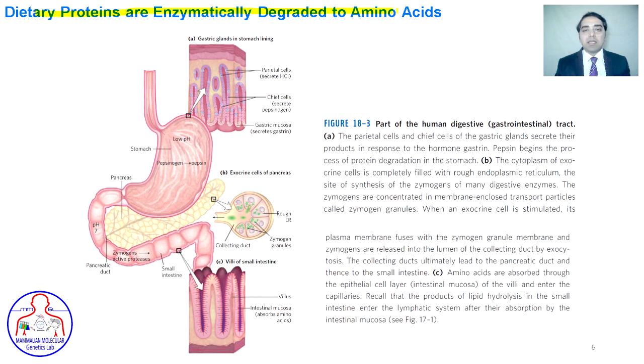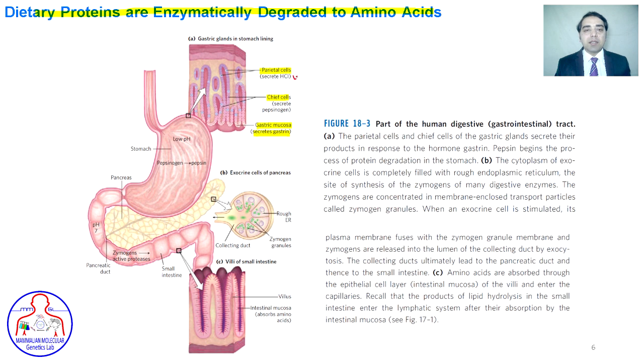Dietary proteins are enzymatically degraded to amino acids. For example, we are eating a protein-rich diet. When this protein enters the stomach, it activates the gastric mucosa of the stomach. This gastric mucosa releases the hormone gastrin. Gastrin activates the parietal cells and the chief cells.